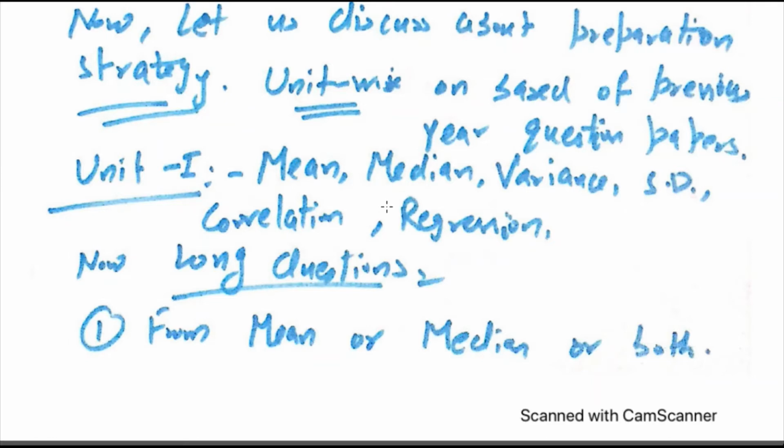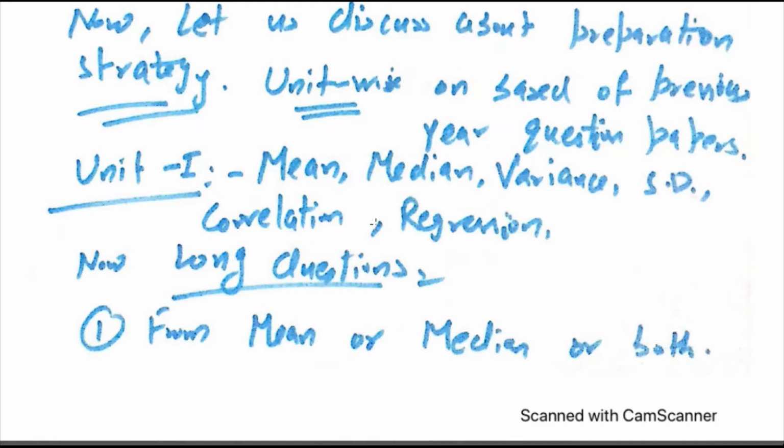And these questions are easy to attempt because you just have to remember the formula. So unit 1 is very easy and a very scoring unit also. I strongly recommend all of you students, if you want to pass this exam, please practice unit 1.